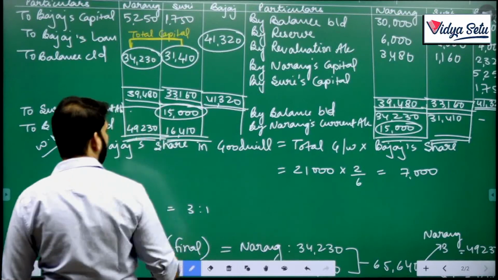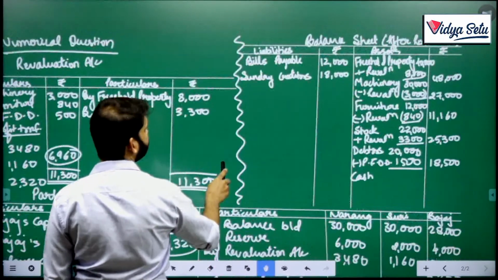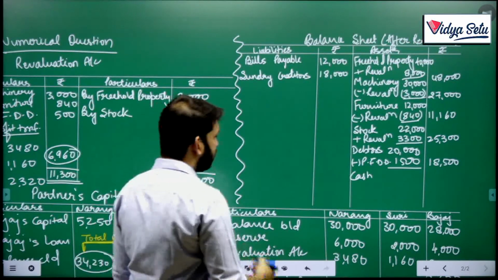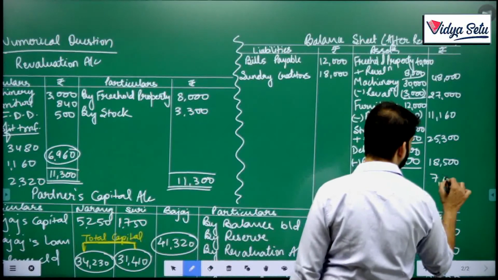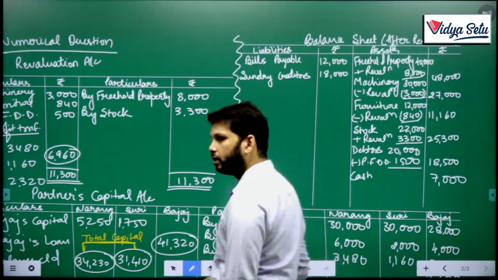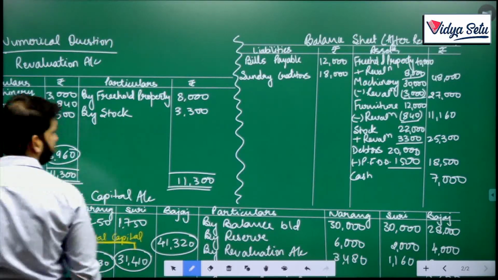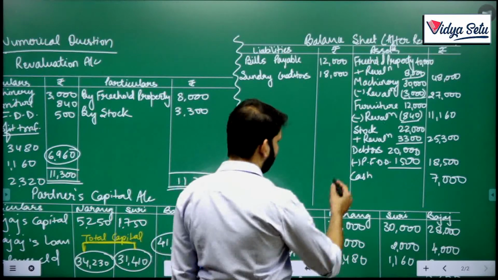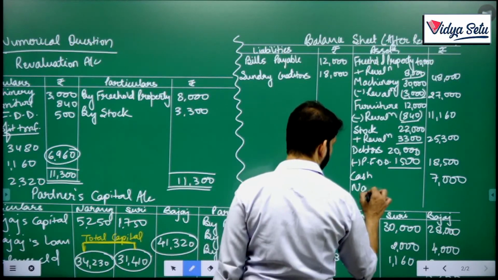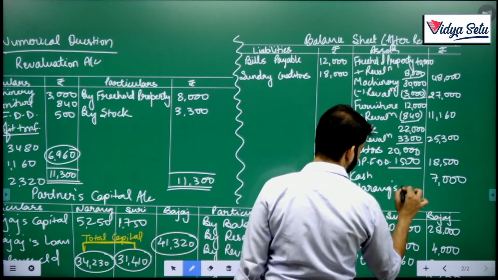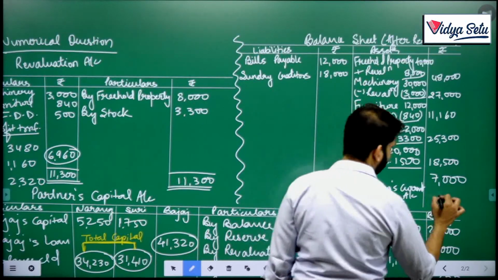Great. And these are the current account balances, which we are going to transfer to our assets and liability side. Cash is 7,000 because we did not do anything. So cash was the same, then Narang's current account was on the debit, so it will be here, $15,000.